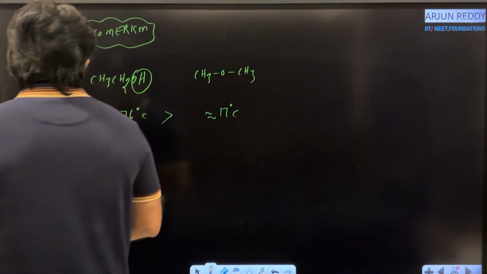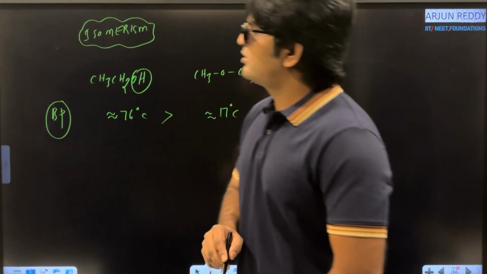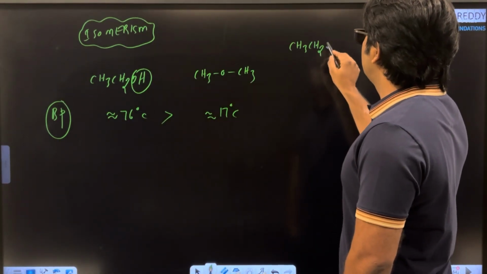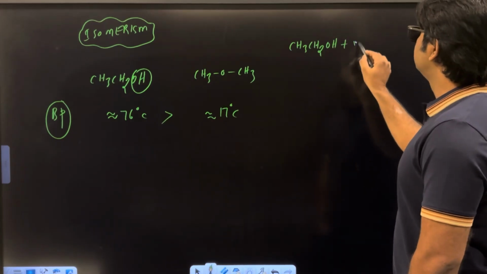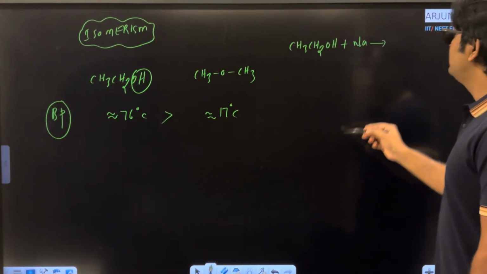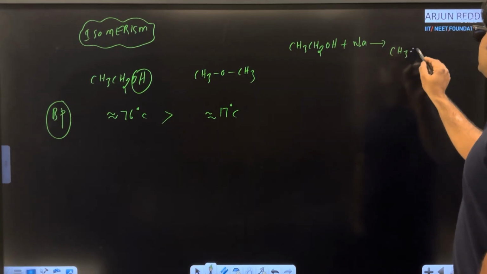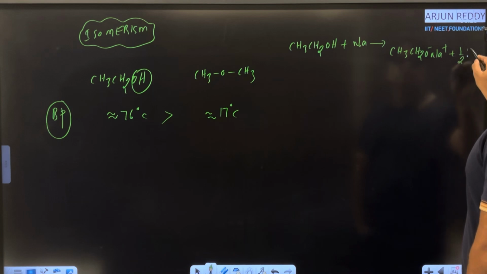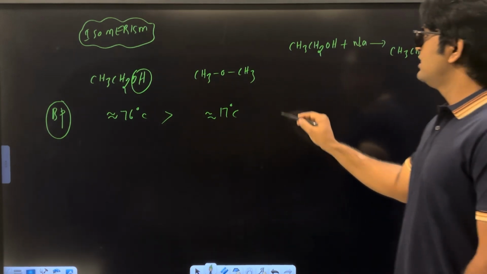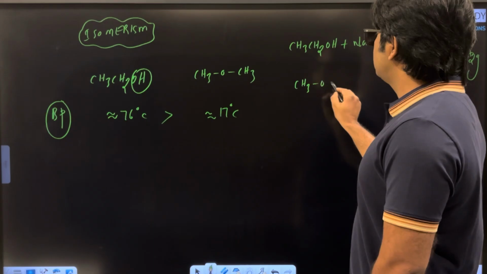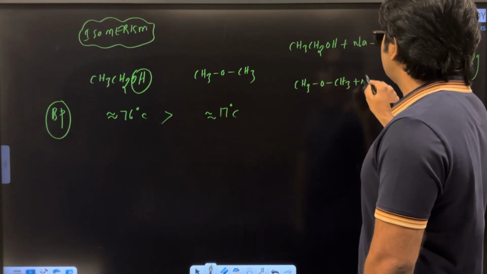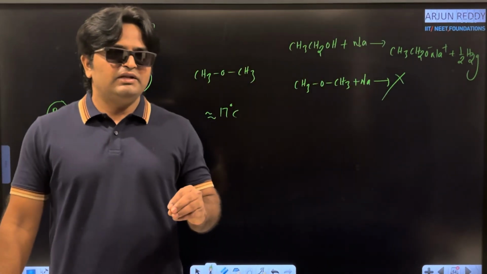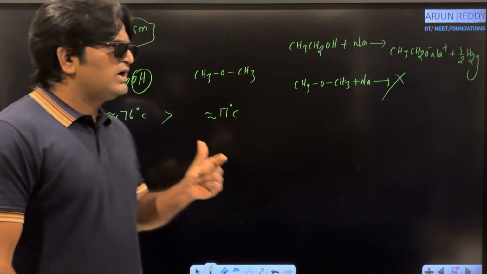Now let us compare a second property, a chemical property. Ethyl alcohol, CH3CH2OH, plus sodium gives the ethoxide ion, CH3CH2O⁻ Na⁺, plus half H2 gas. If you do the same reaction with dimethyl ether and sodium, there is no reaction. Before defining the term isomerism, just understand these two properties.